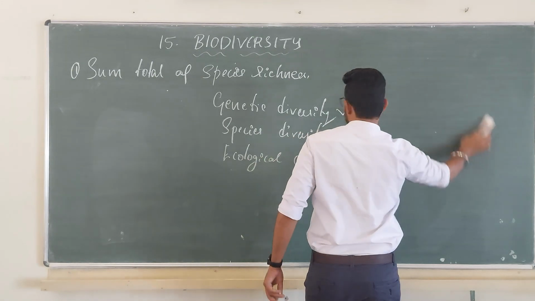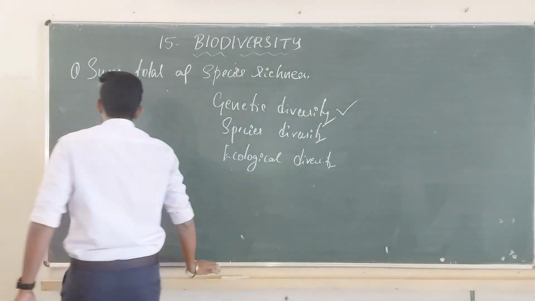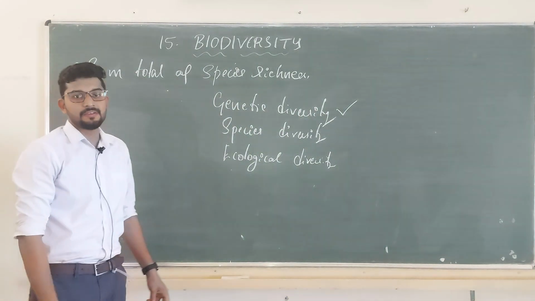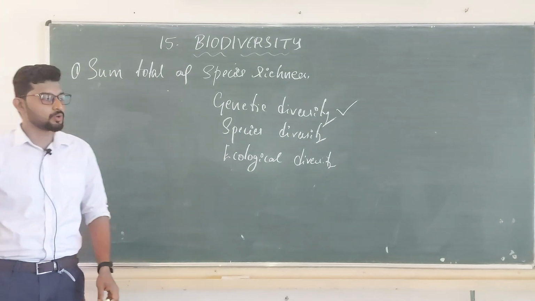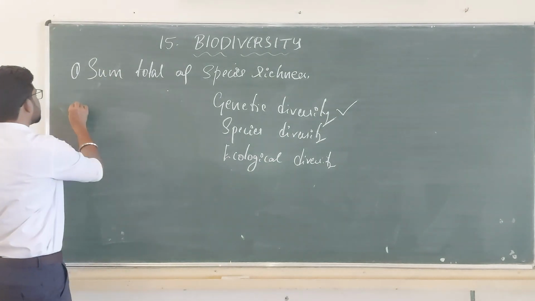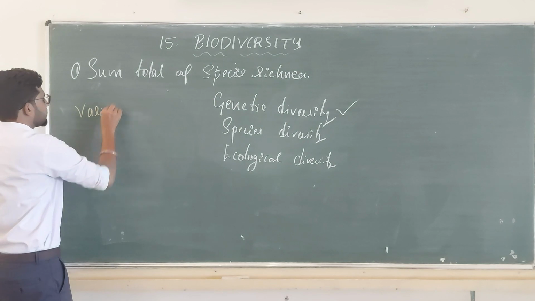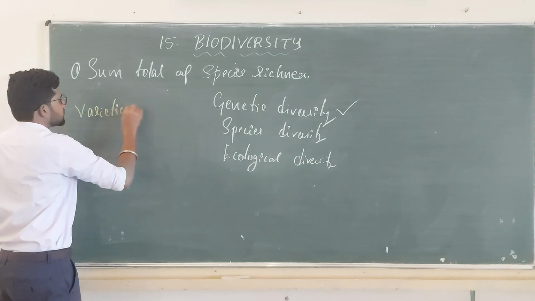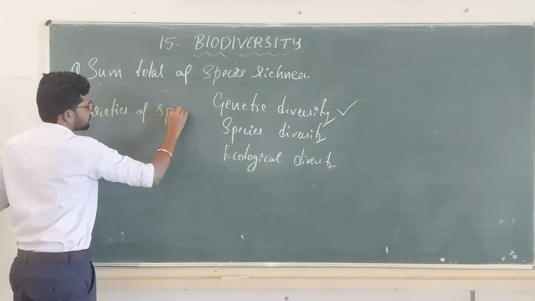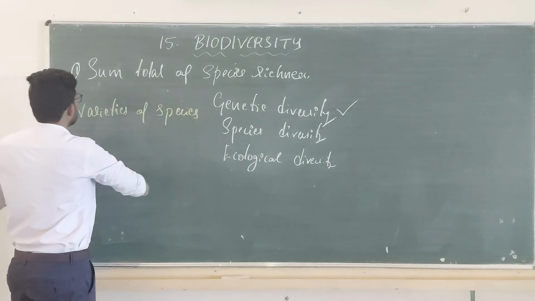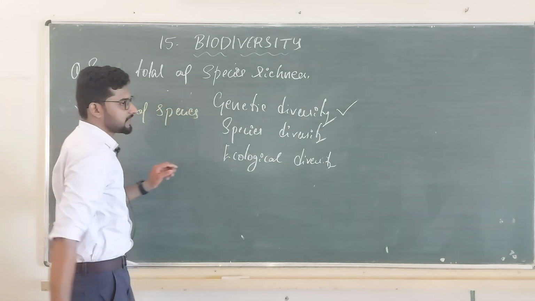If I can find a variety of species in a particular area, it is known to be species diversity. Varieties of species is known to be the species diversity.